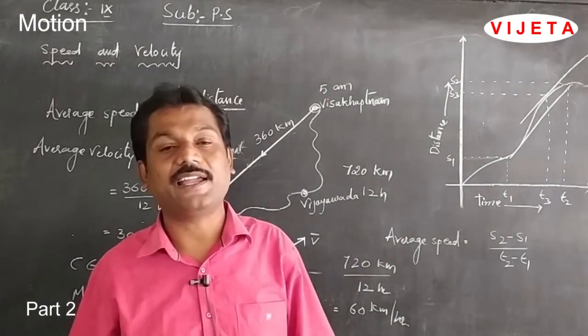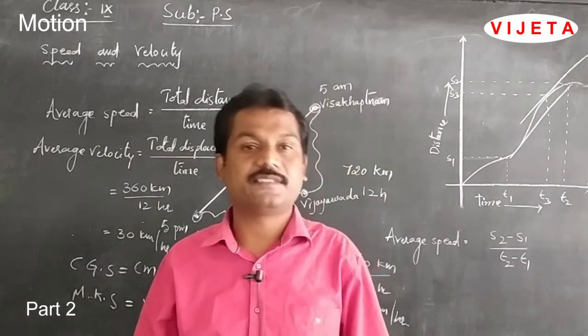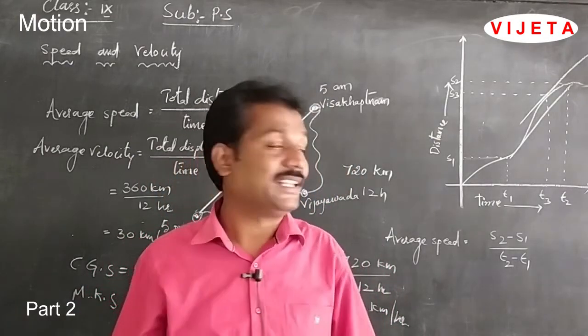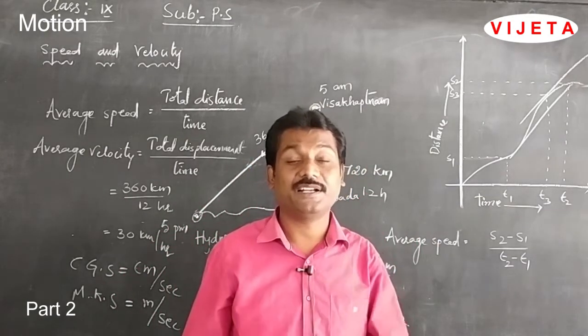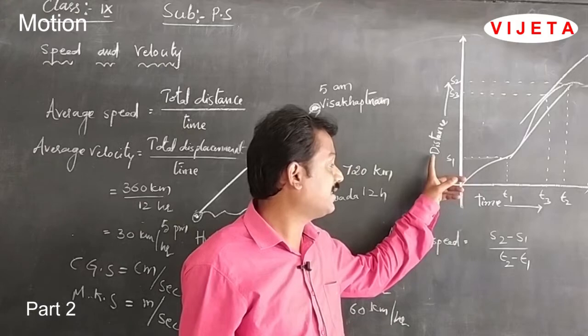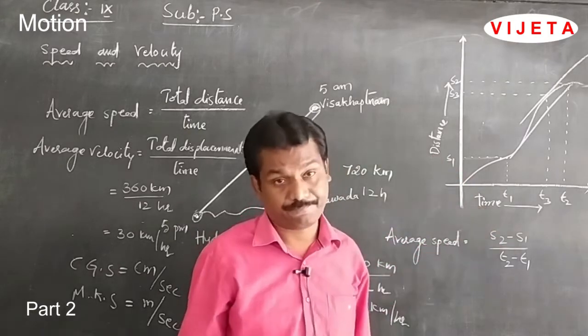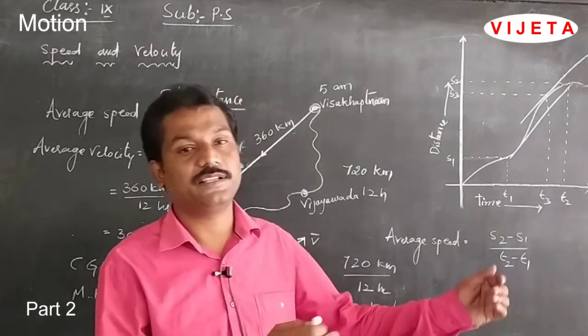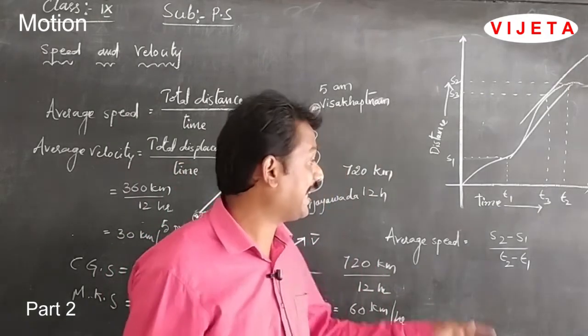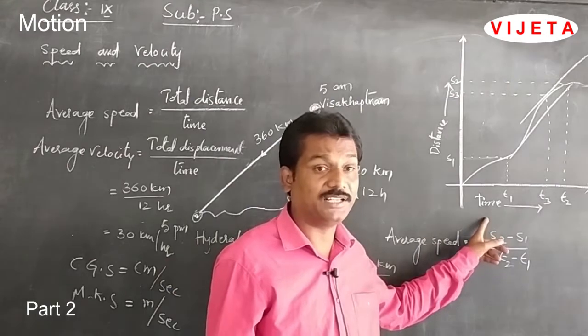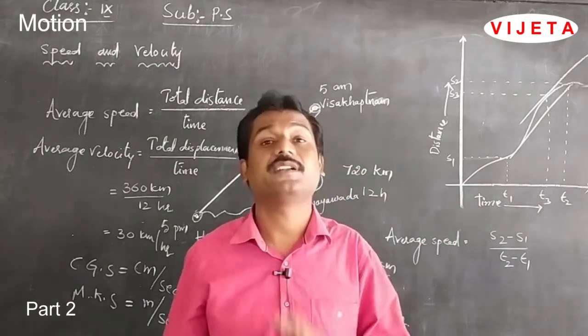Why do we take time on the x axis and distance on the y axis? We have a dependent quantity and an independent quantity. Students, the distance always depends upon the time. If time increases, distance increases. If time decreases, distance decreases. That is why time is the independent quantity, whereas distance is the dependent quantity.